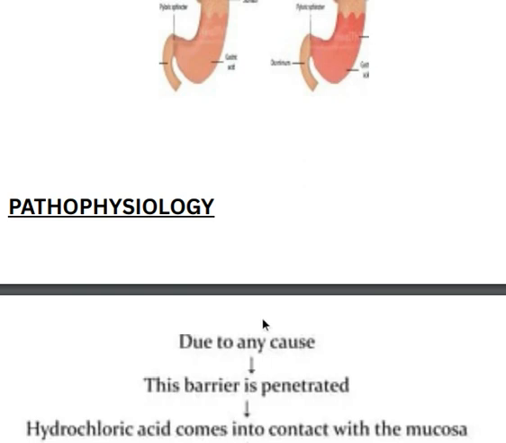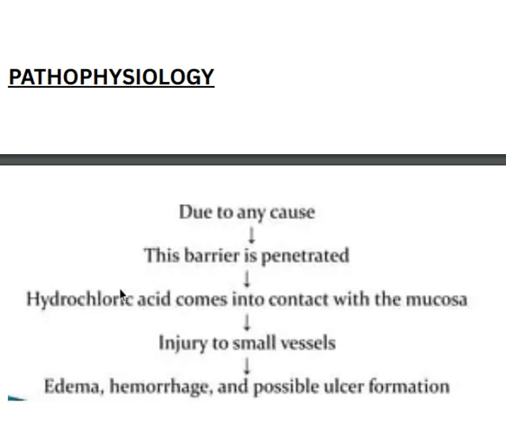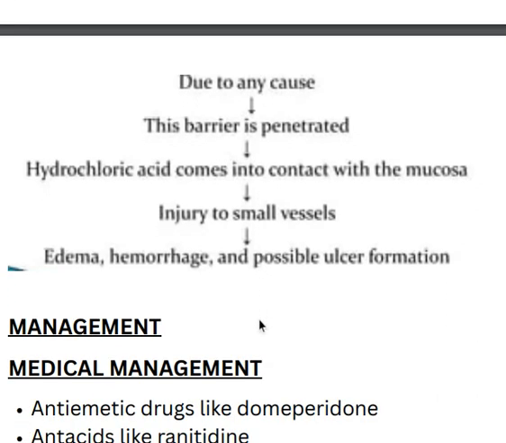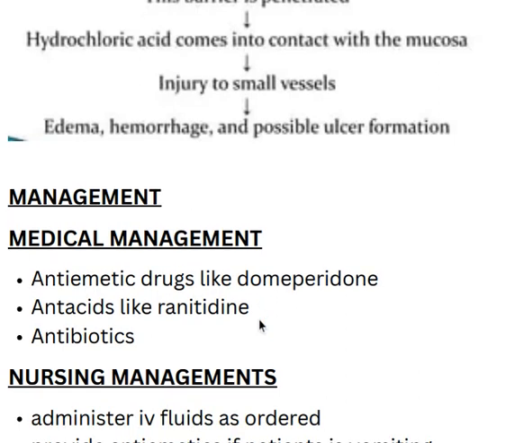Due to any cause, any etiological factors I have already told, like intake of alcohol or NSAIDs or any treatments, radiotherapy and all. Because of these etiologies, the inner barrier layer gets penetrated, and hydrochloric acid comes into contact with the mucosa. There will be an increase in the HCl in the stomach, and after getting into contact with the mucosa there will be an injury to the small vessels in the layer, and it leads to edema, hemorrhage and possible ulcer formation.